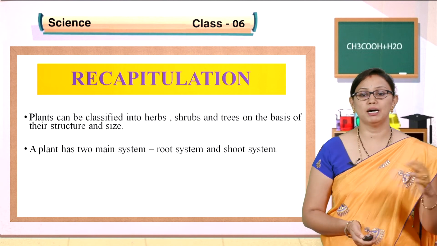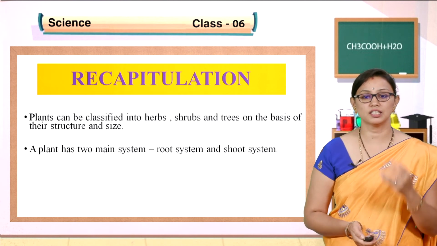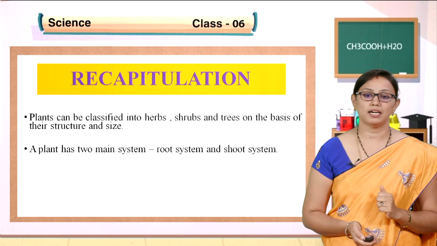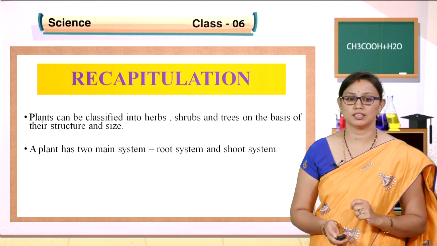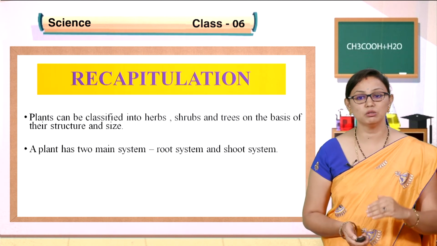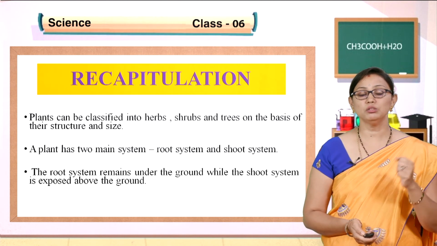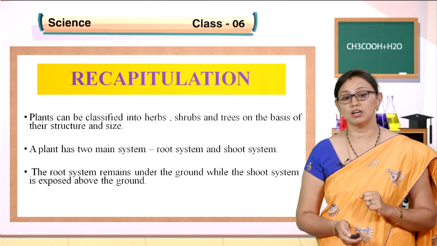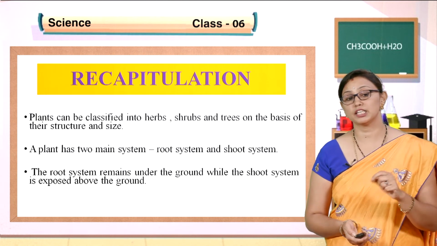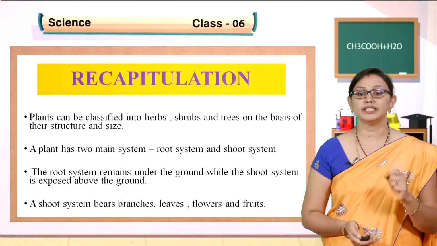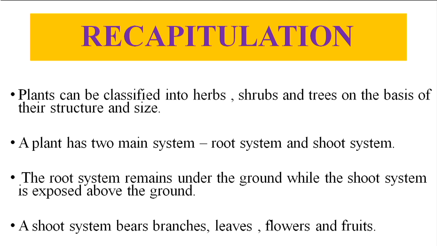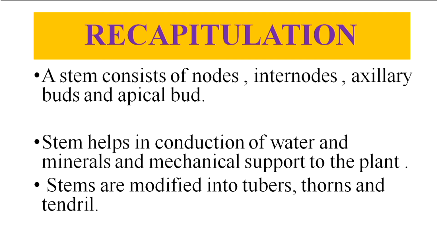The upper part we call the shoot system, and the lower part of the plant body is called the root system. The root system is below the ground and the shoot system is above the ground. The shoot system consists of stem, branches, leaves, flowers and fruits, and the stem consists of nodes, internodes, axillary buds and apical buds.